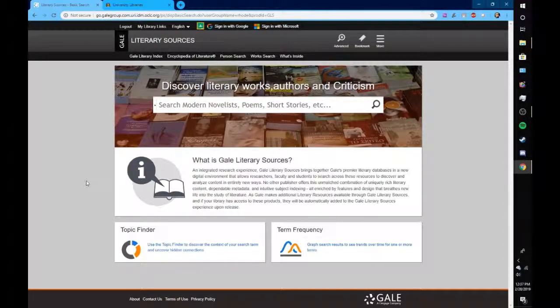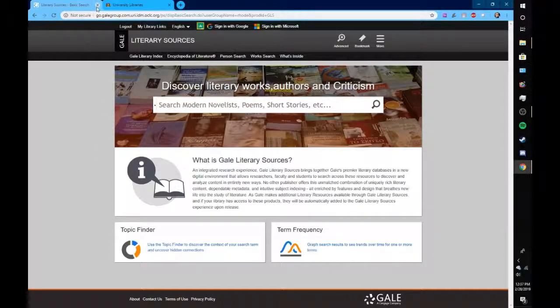This database is a combination of Gale's reference library, literary criticism, and literary resource databases, with the intent of creating one easy-to-use, easy-to-navigate database source for scholars, faculty, and students to easily come across and read theories and thoughts on literature, poetry, and film.